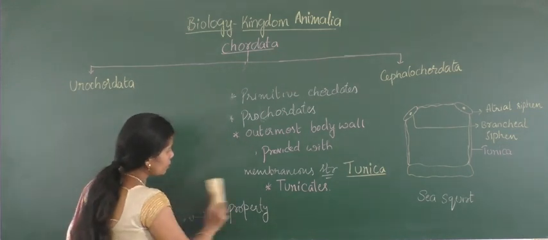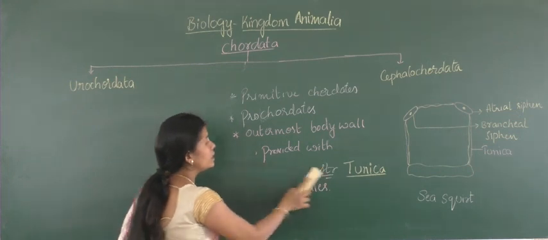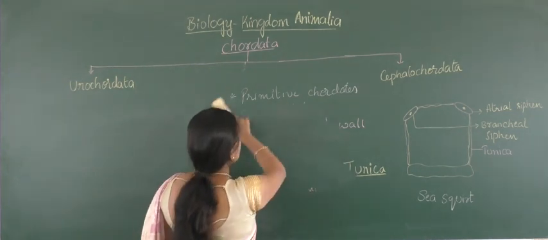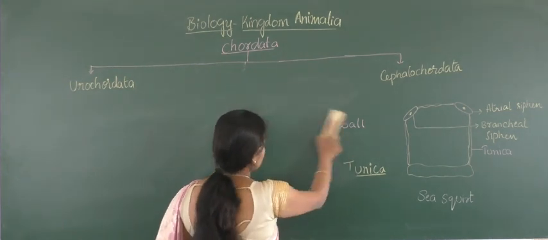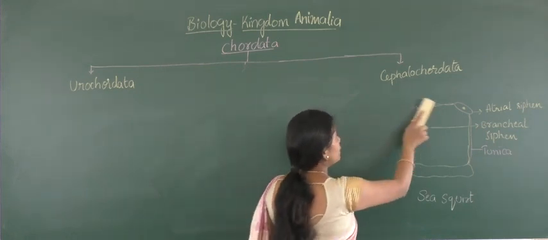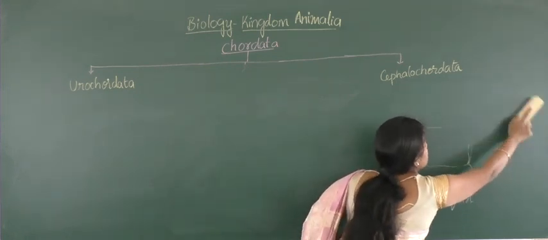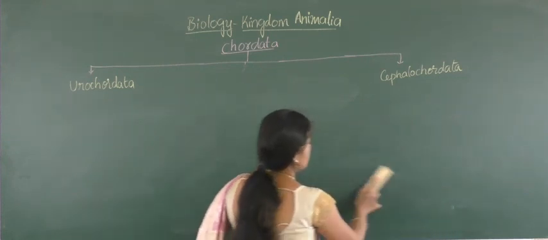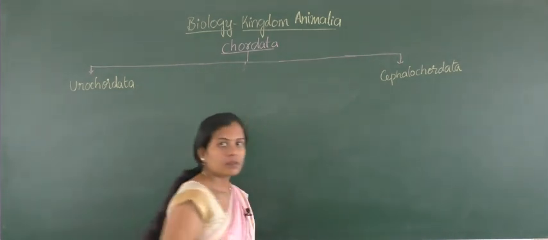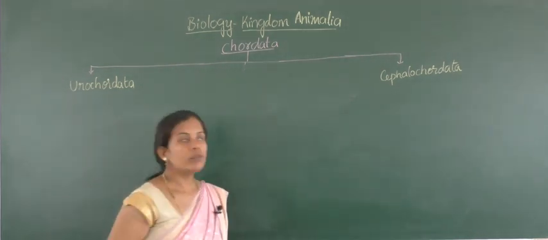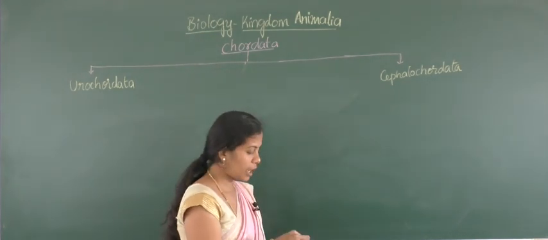And the examples are Herdmania and sea squirt. Earlier I have given you the examples. Now we will discuss the cephalochordates.